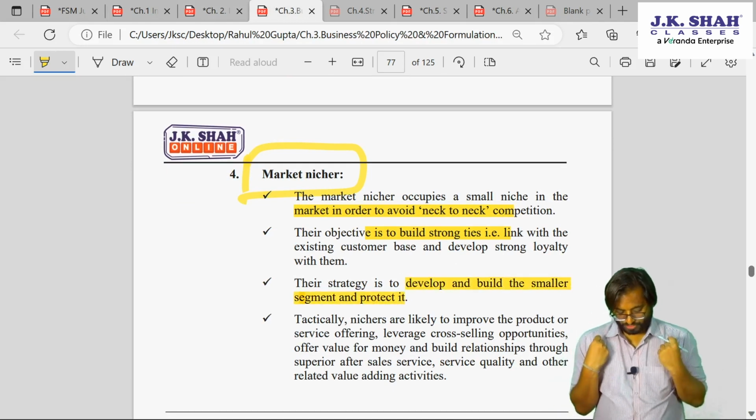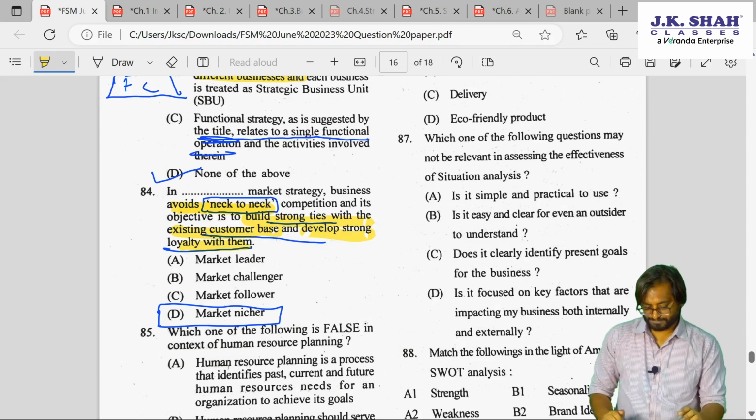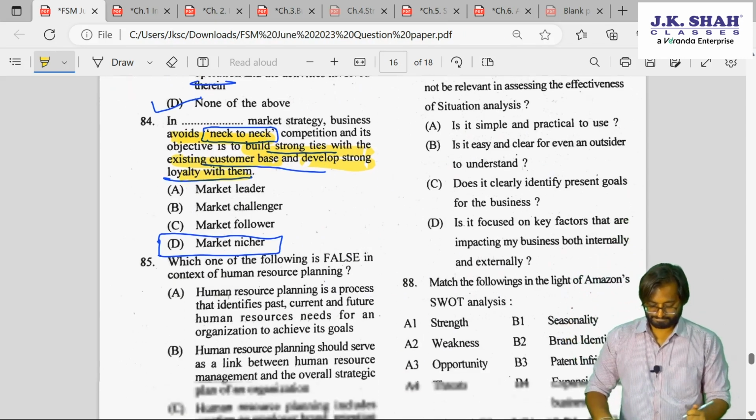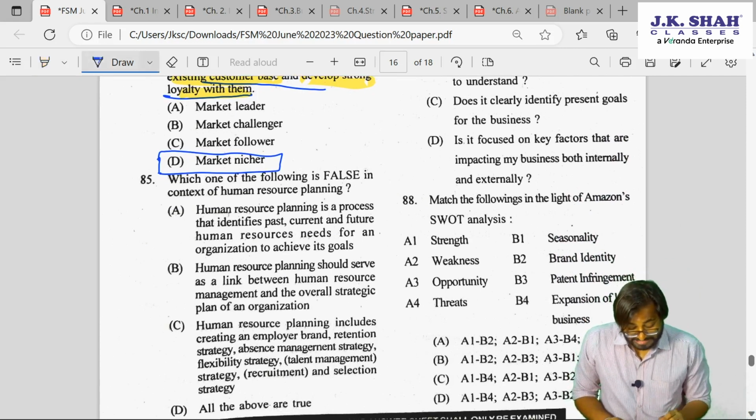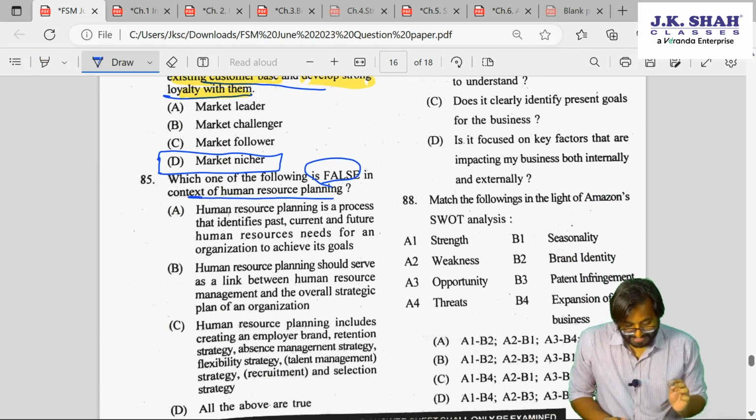Smaller segment and to protect that segment. Okay. So 84D. 85. Which one of the following is false in HR planning?